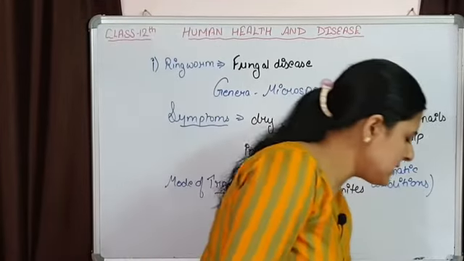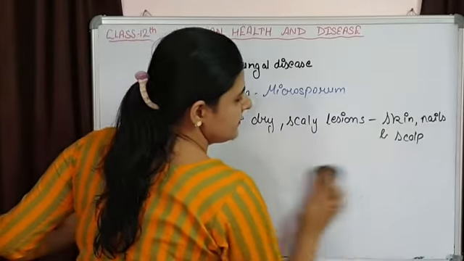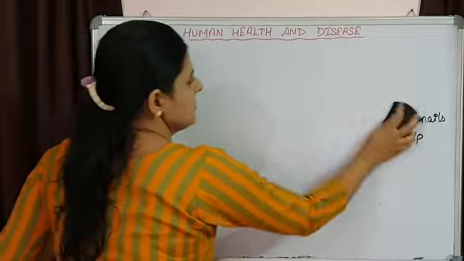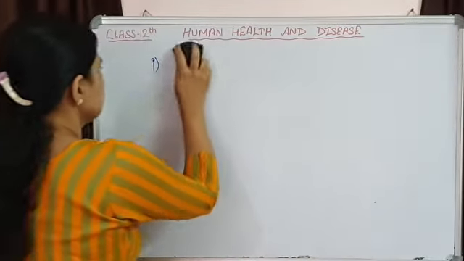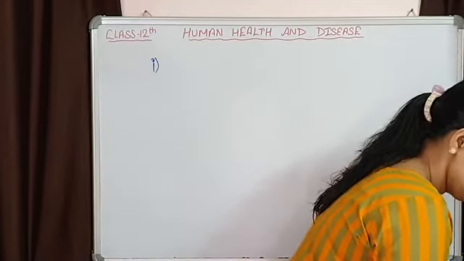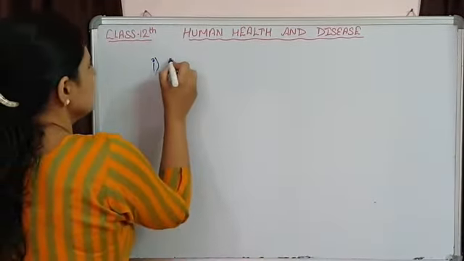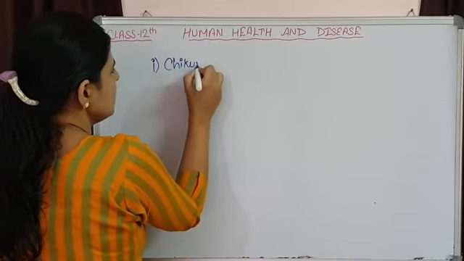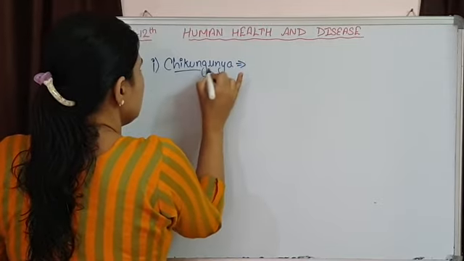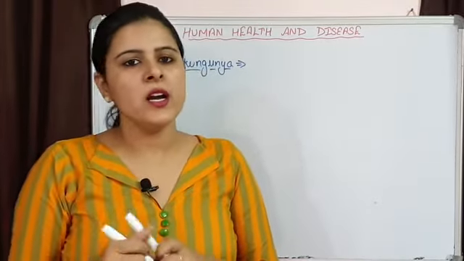The next disease is chikungunya. Chikungunya is a viral disease that is caused by a virus.